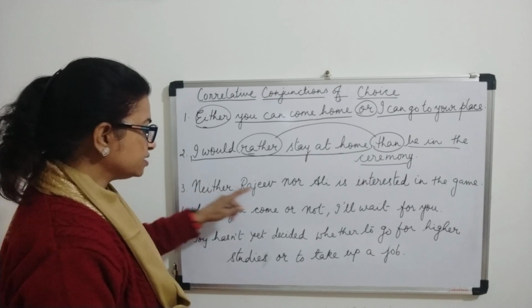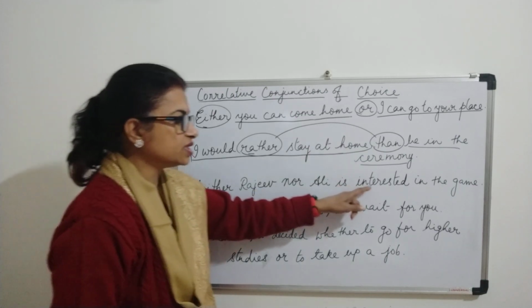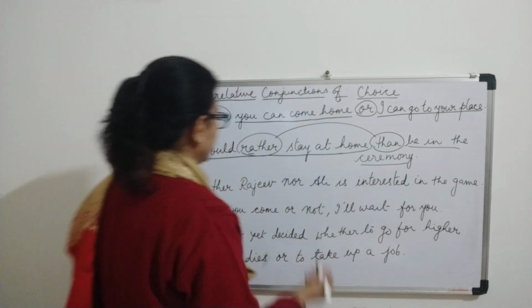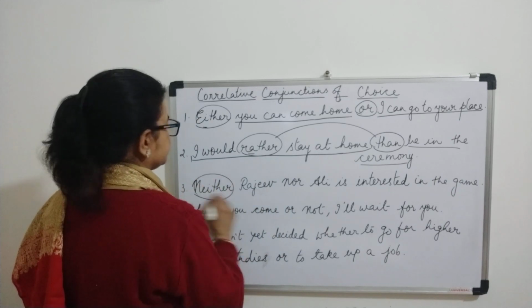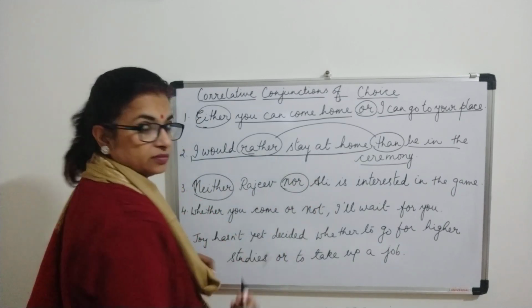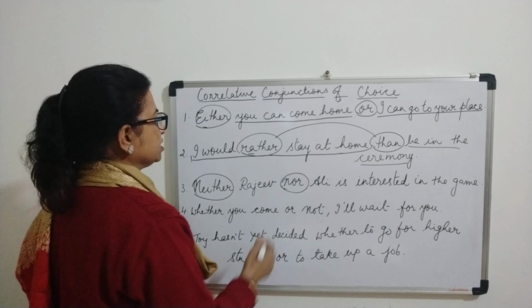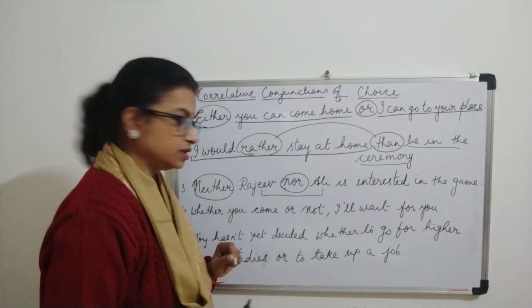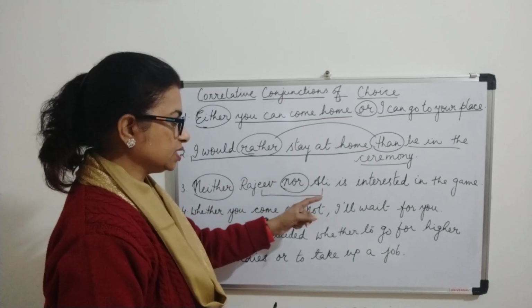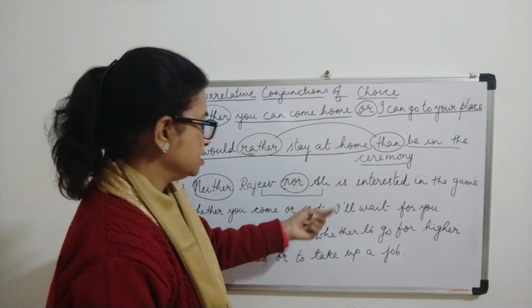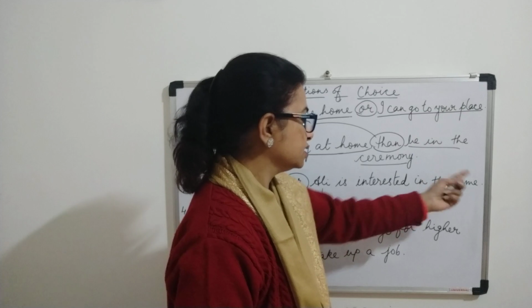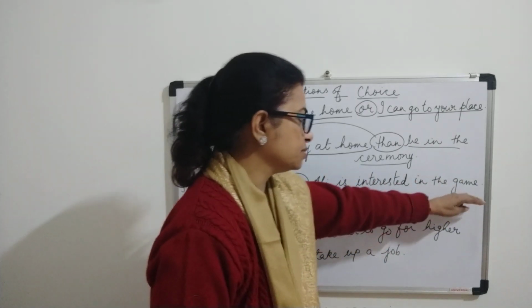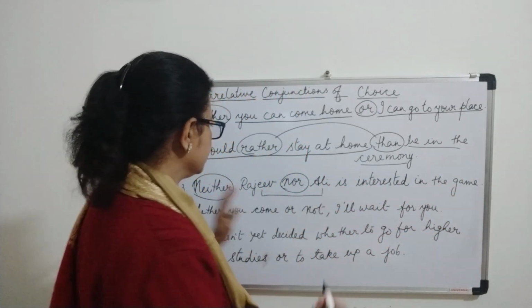Now, neither Rajiv nor Ali is interested in the game. Now, neither nor, simply joining these two nouns. Okay. So, neither Rajiv nor Ali, it's a phrase. Is interested in the game, again, this is incomplete.